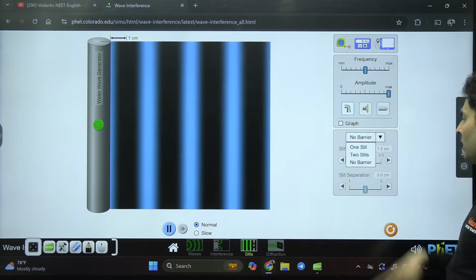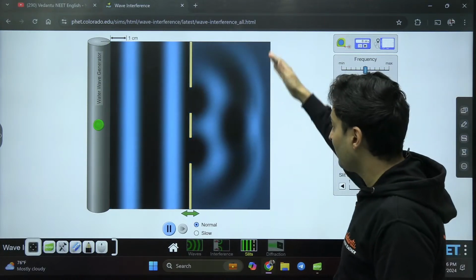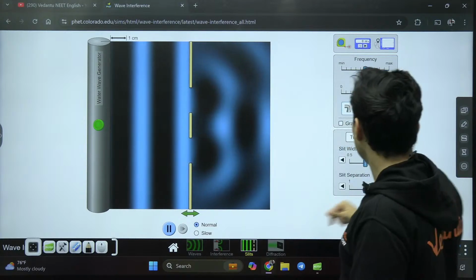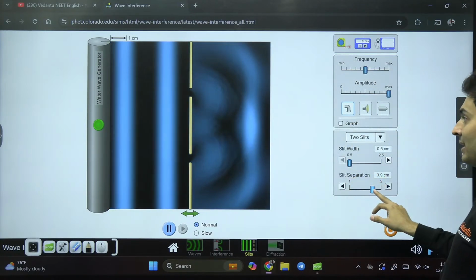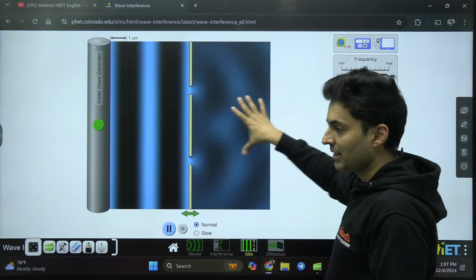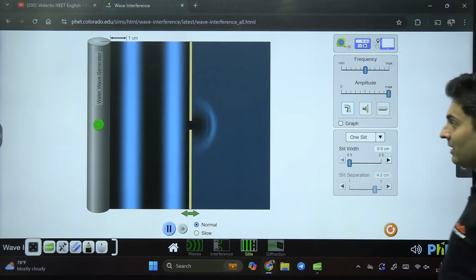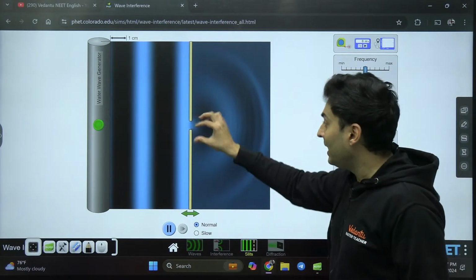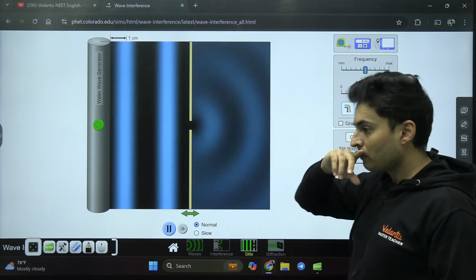But the moment I add two slits, we have seen they produce interference, and that was your Young's double slit experiment, if you remember clearly. Now instead of two slits, let's make it one slit. See how the light is spreading in all the directions. Can you see that?